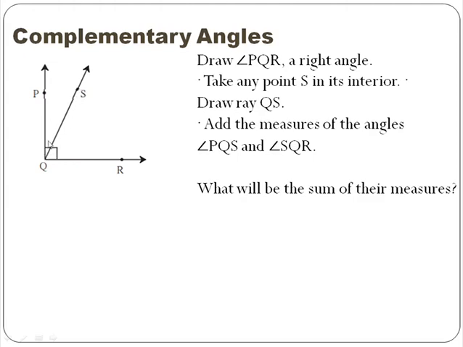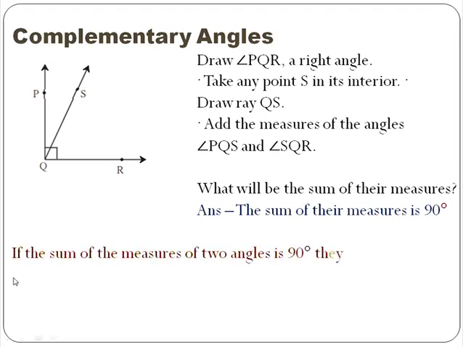As this ray is in the interior of the angle PQR. Now, the question is given with the activity in your textbook. What will be the sum of their measures? The sum of their measures is 90 degrees. So, what we conclude from here? If the sum of the measures of two angles is 90 degree, they are known as complementary angles. Here, sum of the measure of angle PQS and angle SQR is 90 degree. Therefore, angle PQS and angle SQR are complementary angles.